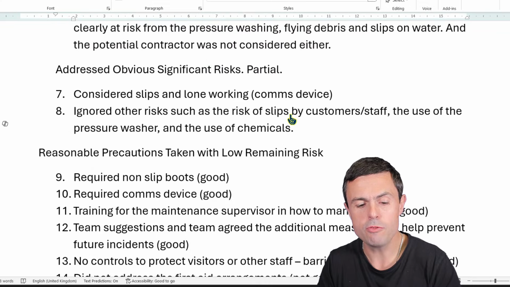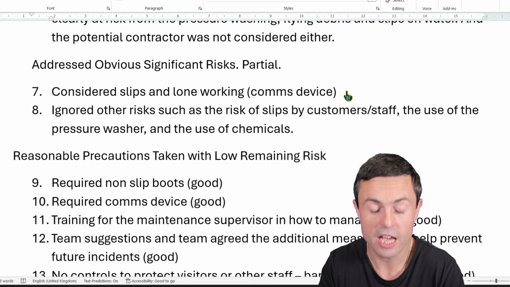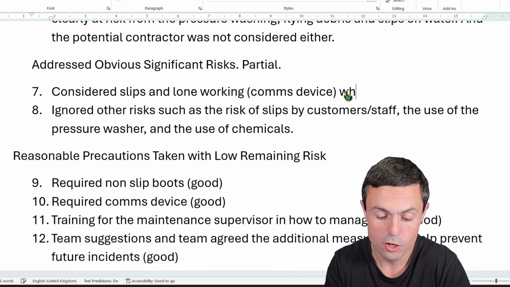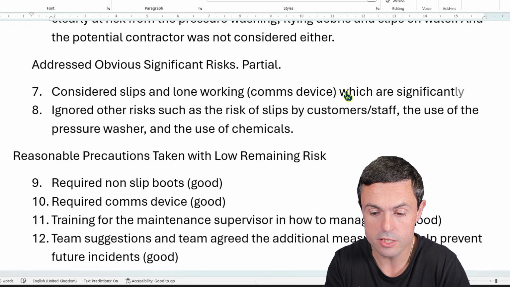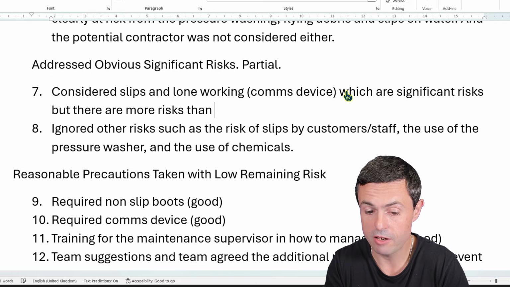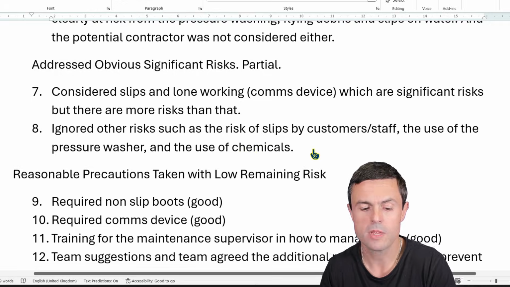Now, just to be clear, I haven't really written that bit out in full. I should write a bit more than that. That's not a full answer. So I'm going to say it considers slips and lone working, which are significant risks, but there are more risks than that. It ignored other risks such as electricity, pressure washing, and chemicals. Brilliant. Anyway, I'm going to pause there.